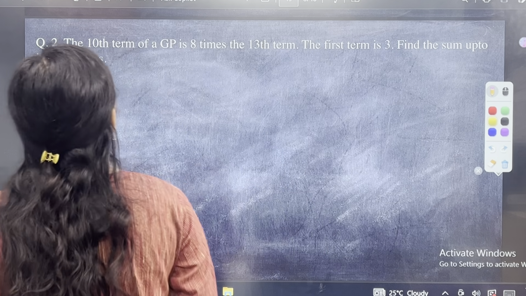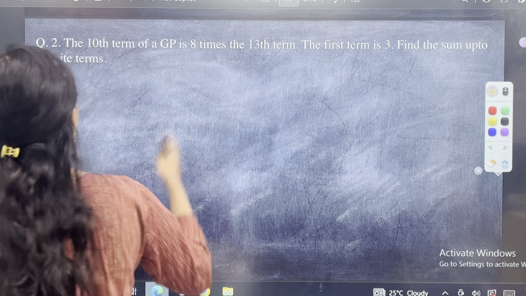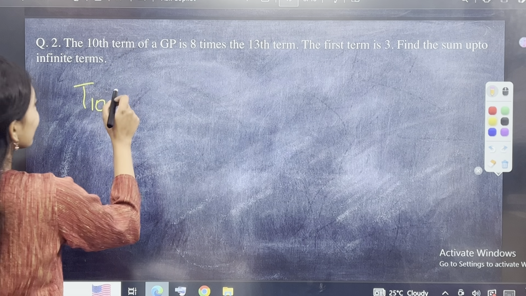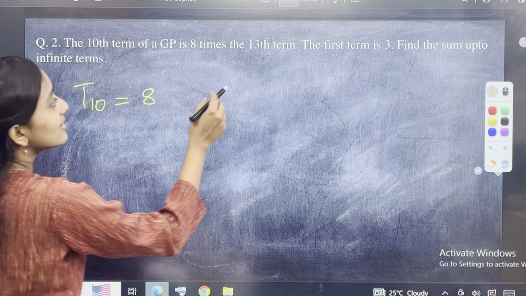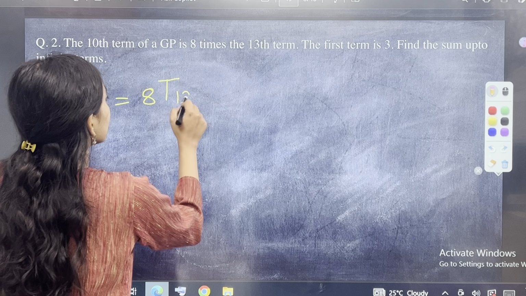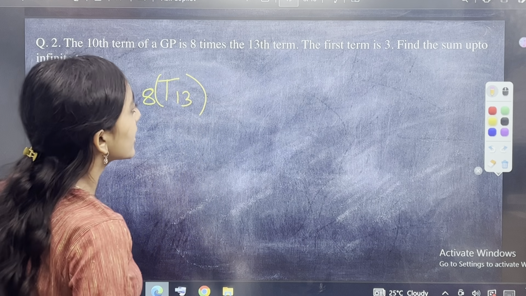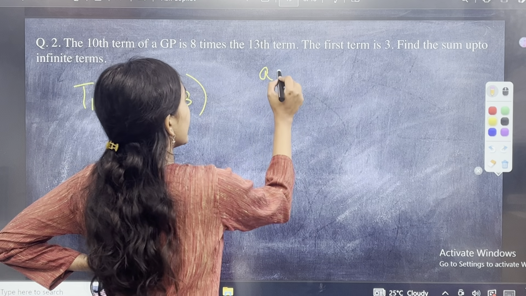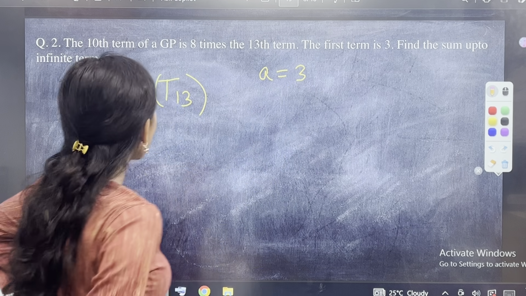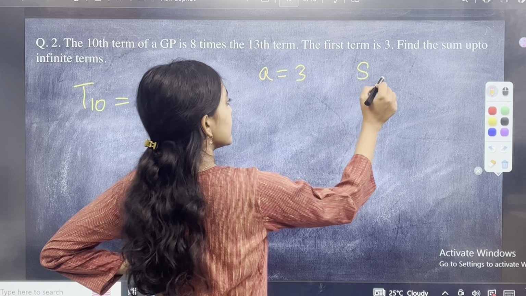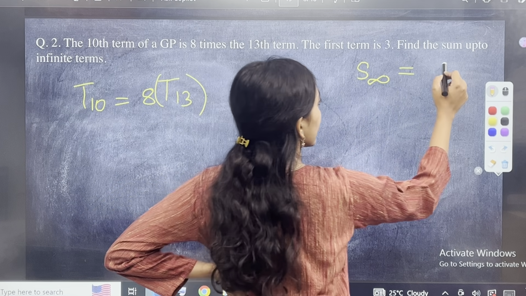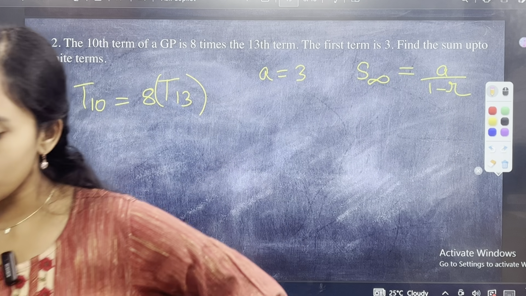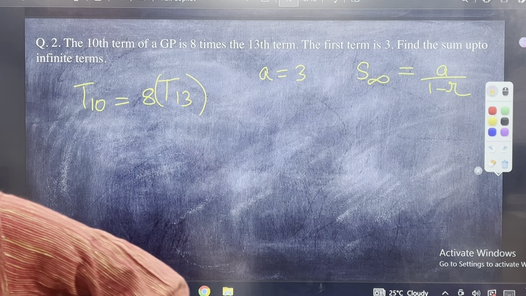Let's get started. The 10th term of a GP, T10, is 8 times the 13th term, T13. The first term is 3. That means A is equal to 3. Find the sum of the infinite terms. That means S infinity. S infinity का formula क्या है? A divided by 1 minus R. That is the formula for infinite terms of a GP.